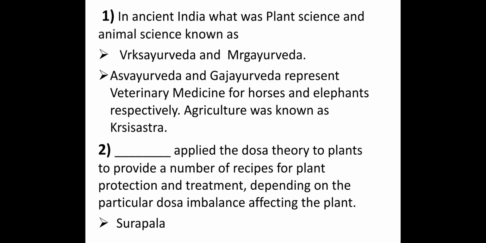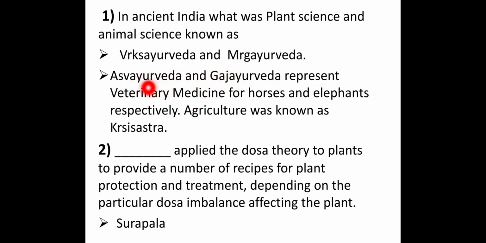Question first. In ancient India, what was plant science and animal science known as? Plant science is known as Vraksh Ayurveda and animal science is known as Mrag Ayurveda. You can separate these words: Vraksh means tree or plant and Mrag means animal.